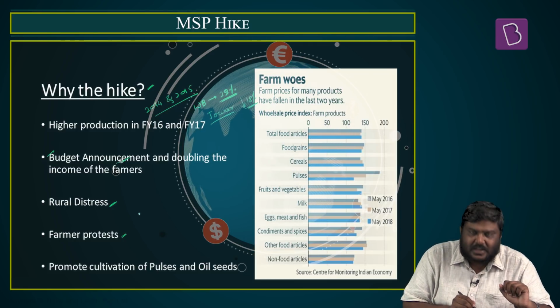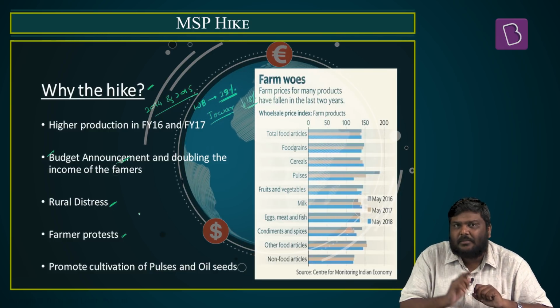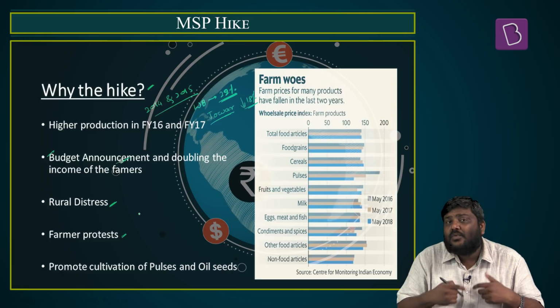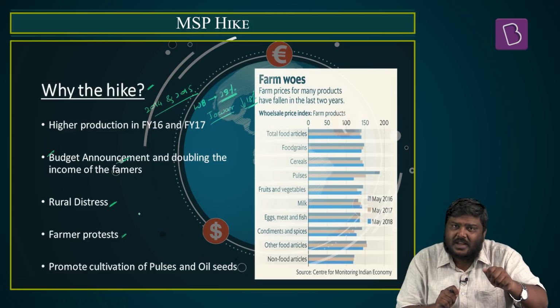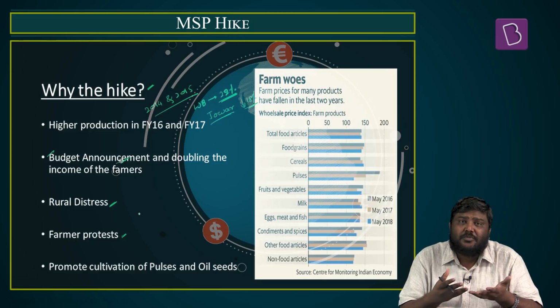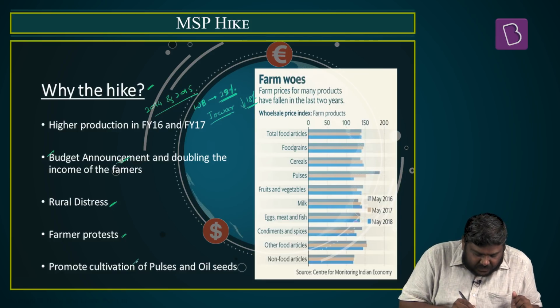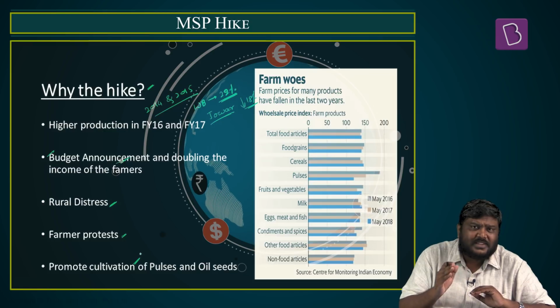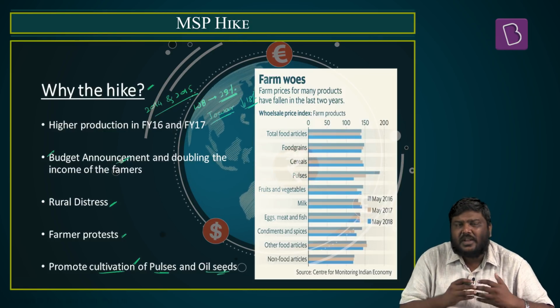That is another reason. And apart from this, in a larger picture, the government of India has said that by 2022, they want to double the income of the farmers. So if they want to double the income of the farmers, one of the ways of doing that will be increasing the MSP. Whether this is an effective policy or not, we will analyze it in a later part. But apart from this, another reason which has been quoted by the government of India to increase the MSP is to promote the cultivation of pulses as well as oilseeds.